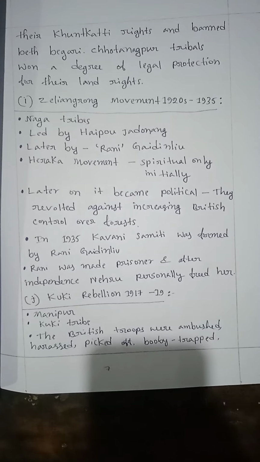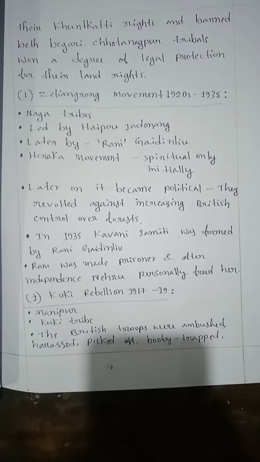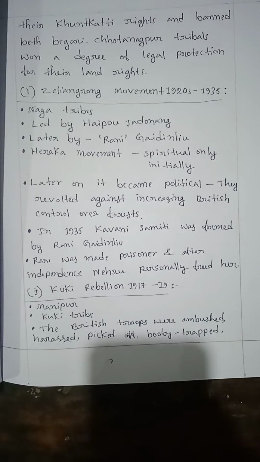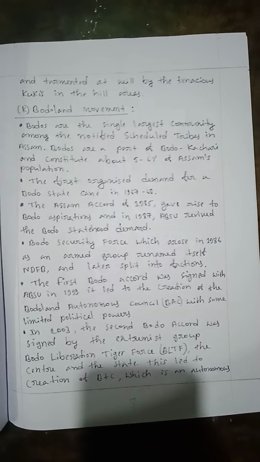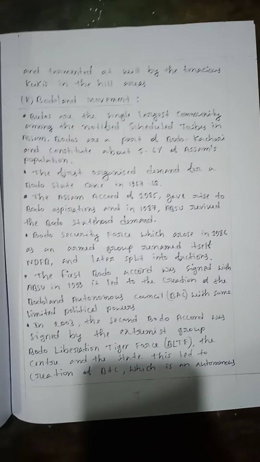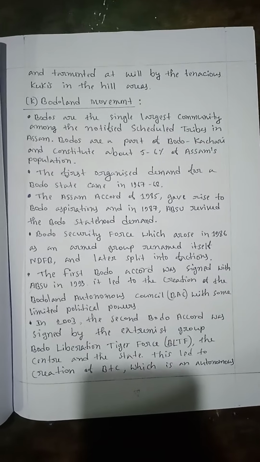Kuki rebellion, 1917 to 1919. Manipur, Kuki tribe. The British troops were ambushed, harassed, picked off, booby-trapped, and attacked at will by the Kukis in the hill areas.